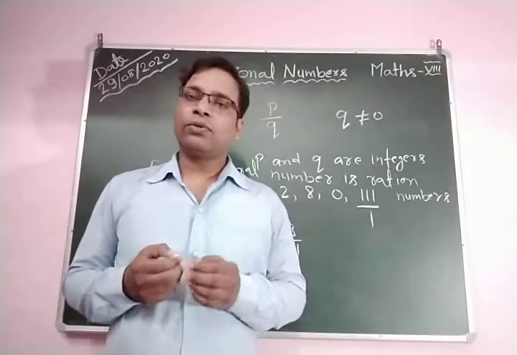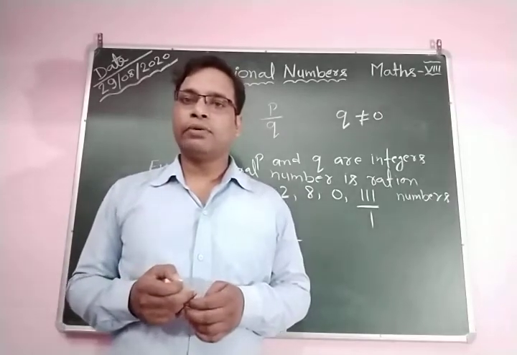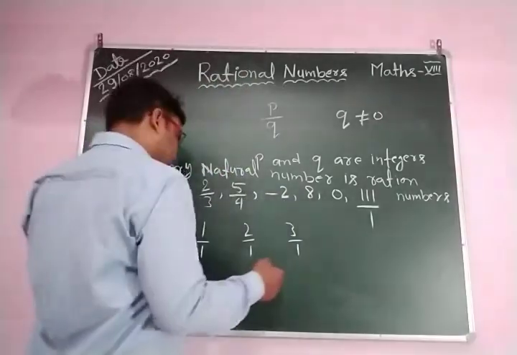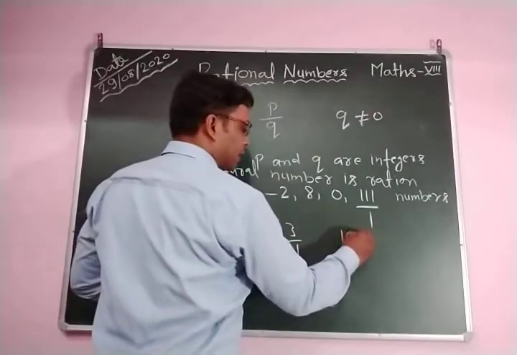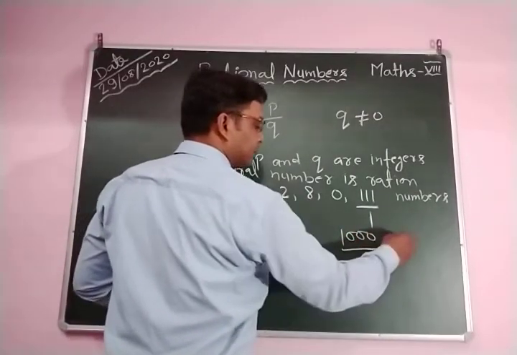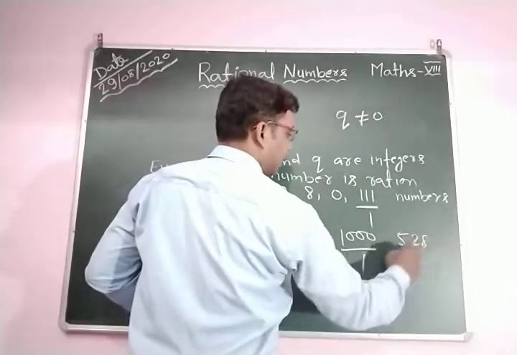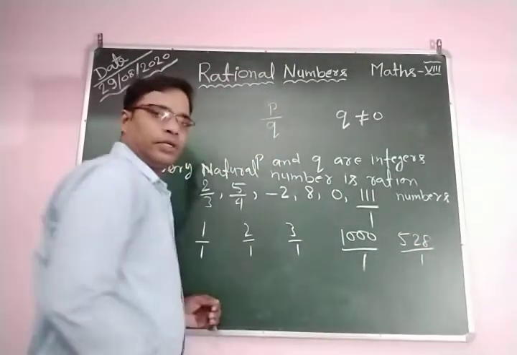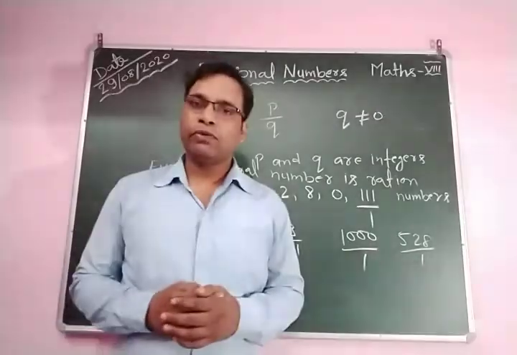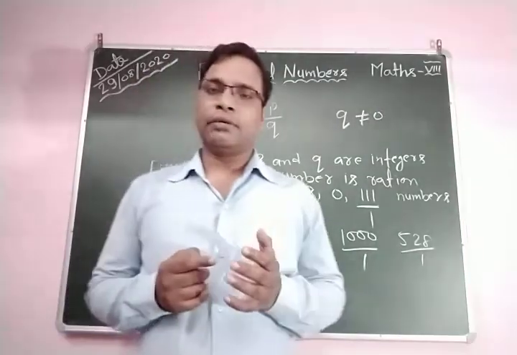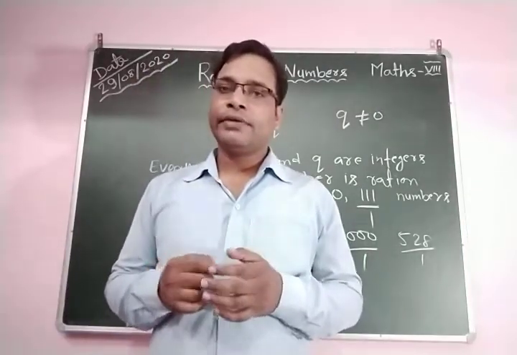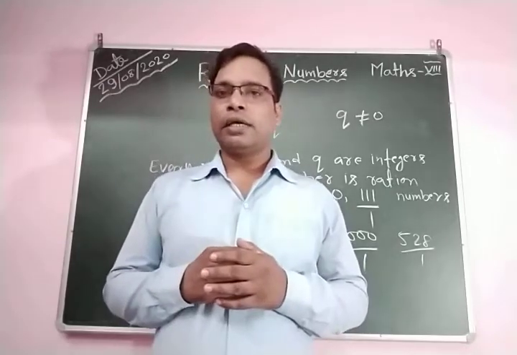So you can write 1 by 1, 2 by 1, 3 by 1, 4 by 1, and here you write 1000 by 1, or you can say 528 by 1. Also, if you divide any number by 1, then you obtain that number. So you can say every natural number is a rational number.